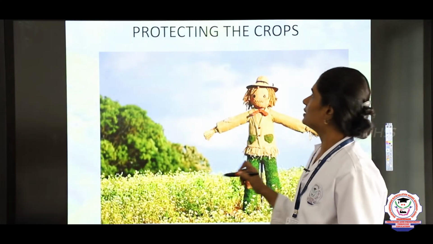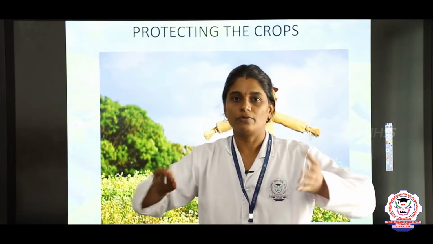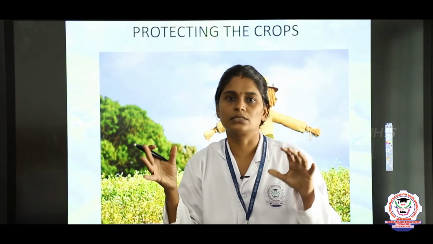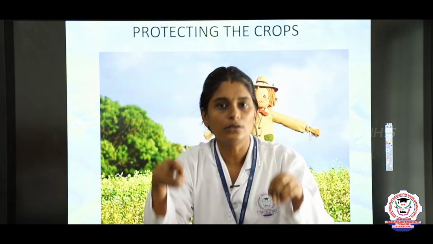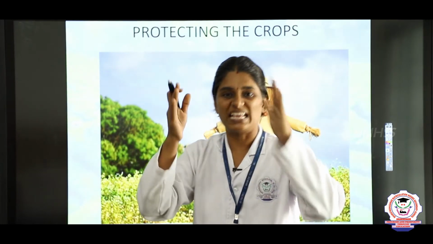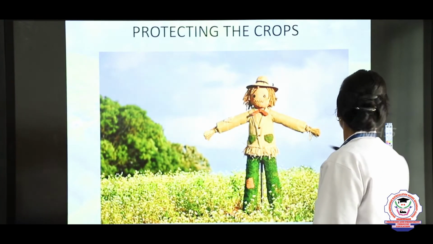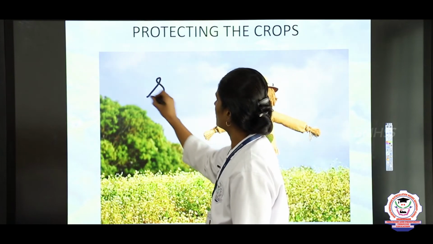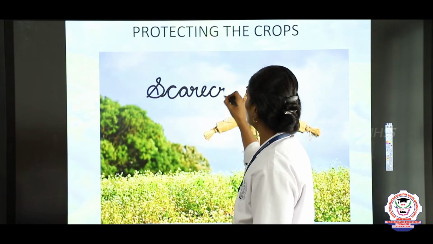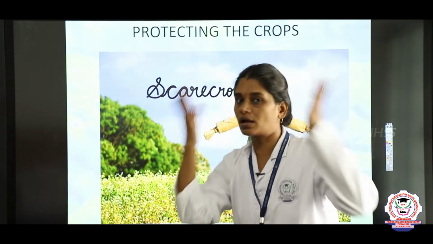So the next one is protecting the crops. Once the crops have grown, we are protecting the crops from the insects, but there are birds. The birds may come and eat the crops. So to keep the birds away from the crops, we need to place a scarecrow. What is this? Scarecrow. So this is called scarecrow. In Tamil they used to say sola kattu bomme.